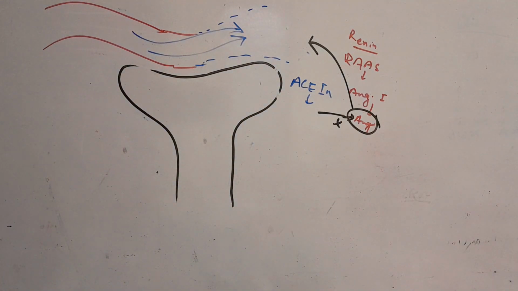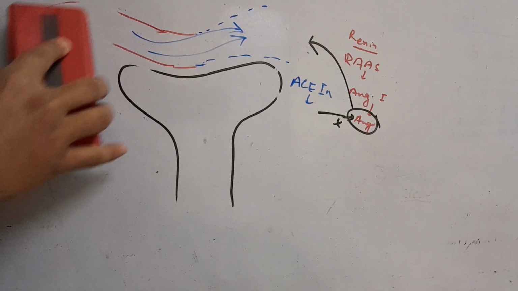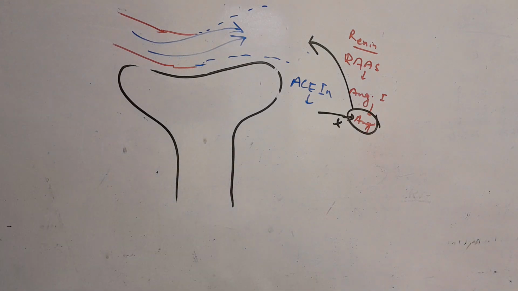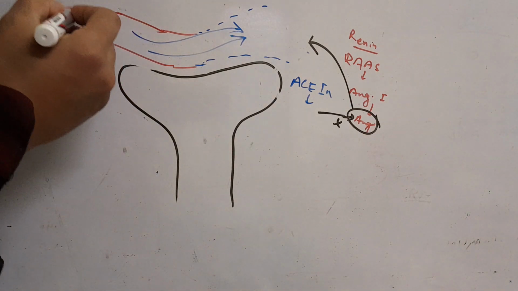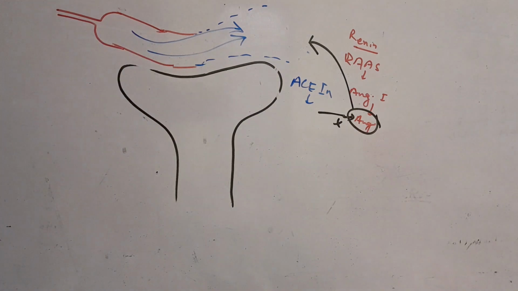So ACE inhibitors should not be used in case of acute renal failure. Another contraindication for ACE inhibitors is, let's say, renal artery stenosis. So this is our renal artery, and there is stenosis of the renal artery. So you see that